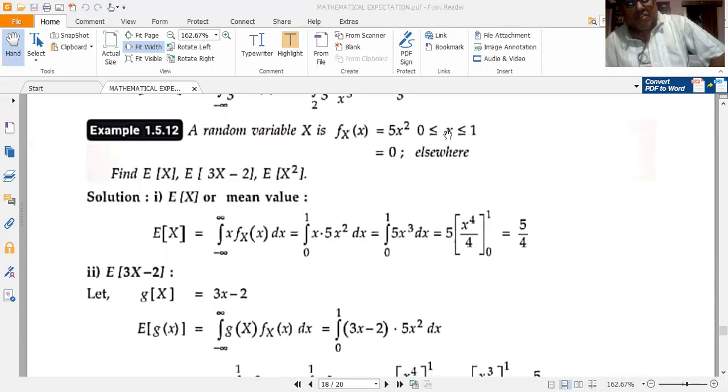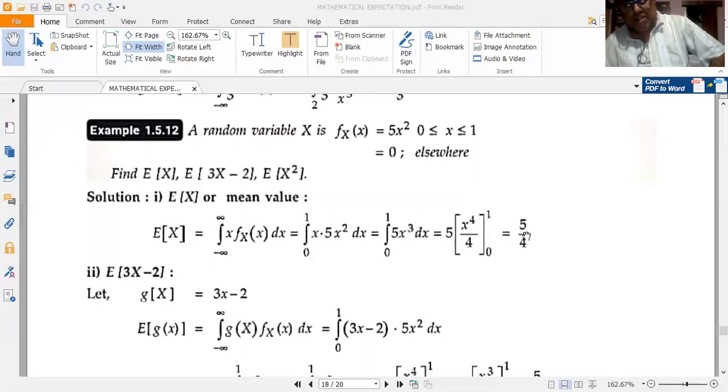Since fx of x has a non-zero value only between x ranging from 0 to 1, this integral from minus infinity to plus infinity reduces to integral 0 to 1. This x remains as it is into the value of fx of x within these limits, x into 5x squared dx. So I get integral 0 to 1, x squared into x, I get x cubed. So integral 0 to 1 5x cubed dx I have. Now this can be written as 5 into x to the power of 3 plus 1, that is 4, by 4, limits 0 to 1.